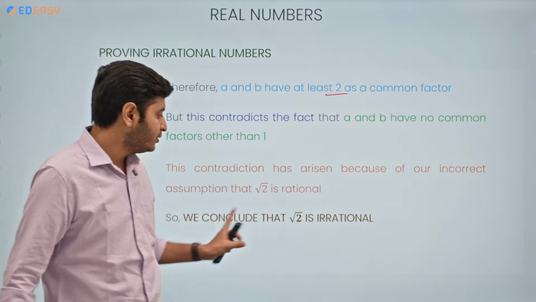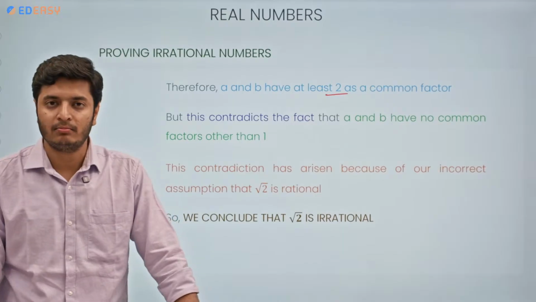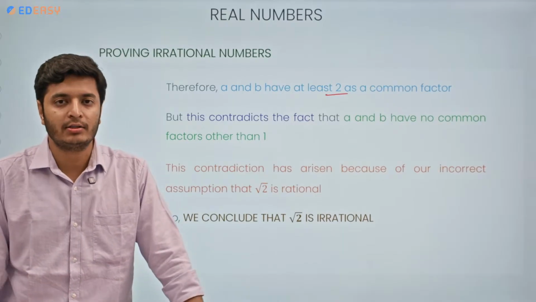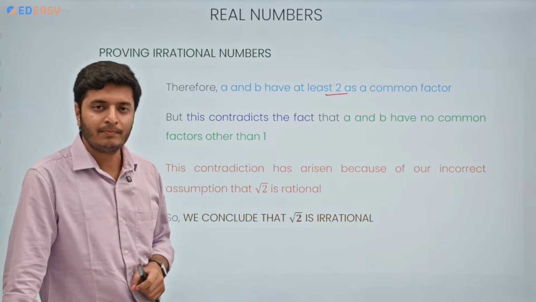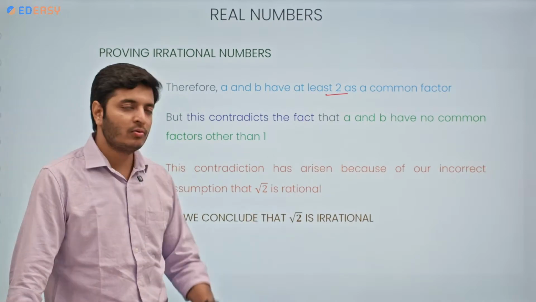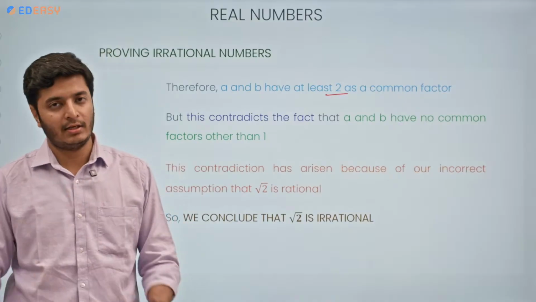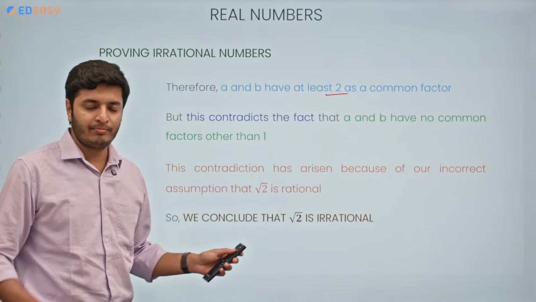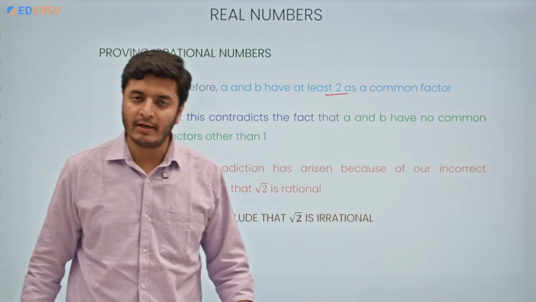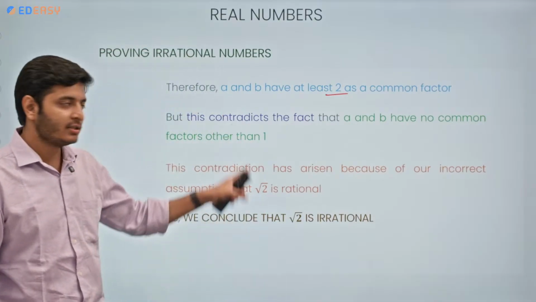So it means root 2 is irrational. This is proof by contradiction. Because of this major contradiction, we can directly say that root 2 is not rational, it is irrational. This is the proof. You can prove any number, be it root 2, root 3, root 5, root 7, any number using this method.